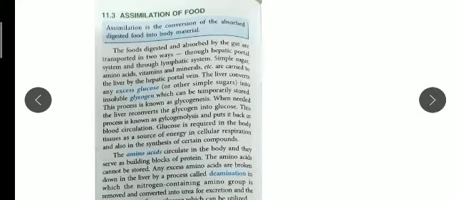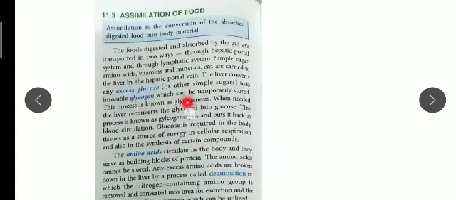What does the liver do then? The liver converts excess glucose into glycogen. Plants also utilize glucose and afterwards store it in the form of starch. In the same way, our liver converts excess glucose into glycogen.